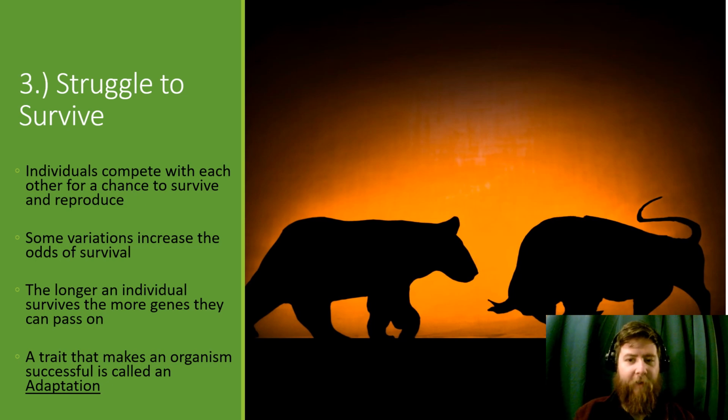The next thing that organisms need is a struggle to survive for natural selection to occur. In this, individuals will compete with each other for a chance to survive and a chance to reproduce. Some variations increase the odds of survival, like this bull having horns to defend itself. The longer you live, the more genes you theoretically can pass on.